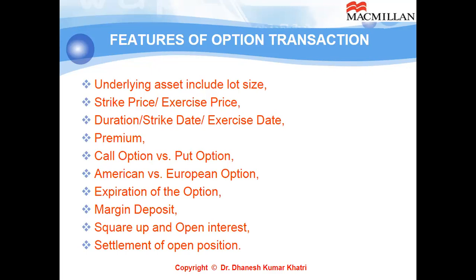Then comes the settlement. How the settlement will take place on the expiry. So on the expiry, all the open positions are settled. Settled means buyer will pay the money if it is being exercised, and seller will deliver the quantity, or buyer will deliver the quantity, quantity means number of underlying shares, in case of put option, and receive the money. Now all the open positions can be settled in two different ways: cash difference settlement and the physical settlement.